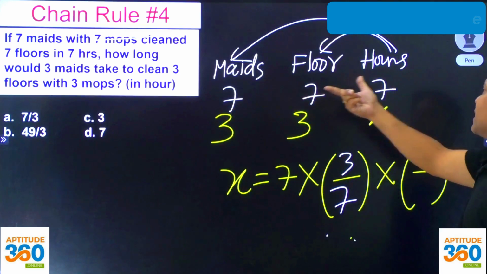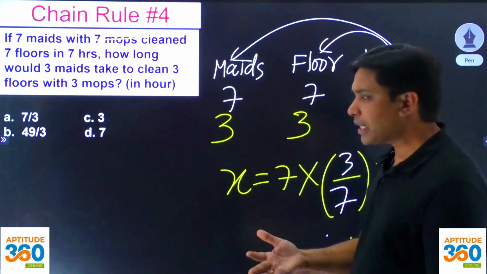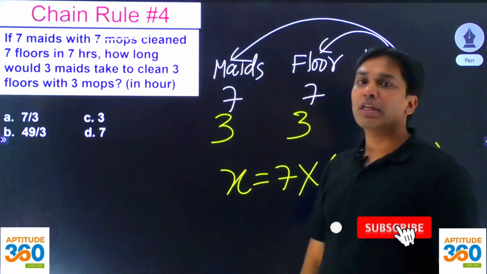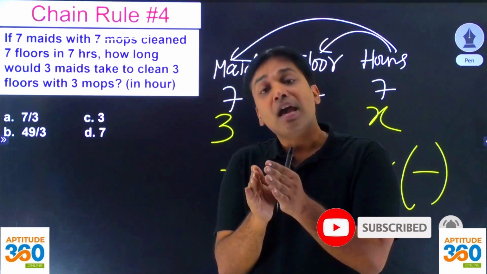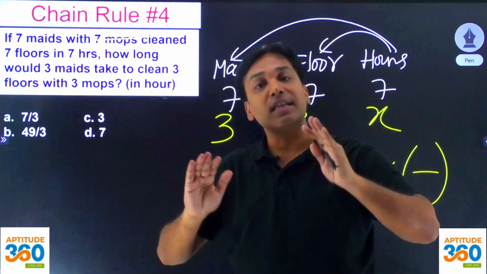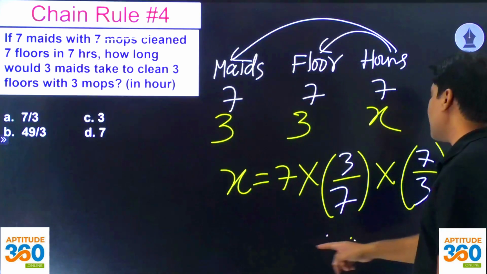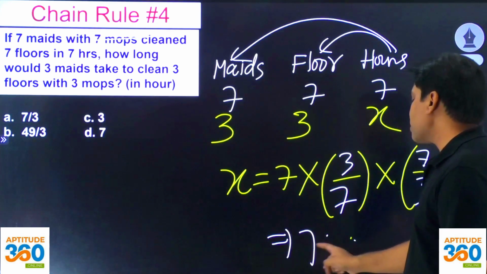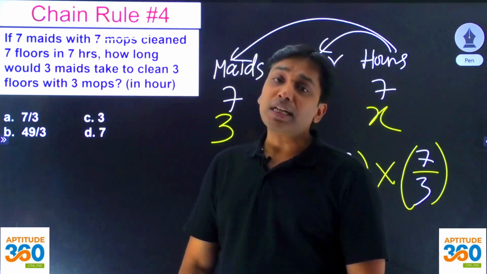When you have got 7 maids, 7 hours काम होता है per day. ऐसे कुछ आर्ग्यूमेंट है. When you have got 3 maids only, number of maids is less, then obviously number of hours will have to be more because rest of the variables we have taken as constant. और अगर ऐसा है तो this is going to be what? 7 by 3. इसको simplify करोगे, your answer is going to be 7. Problem हो गया simplified.